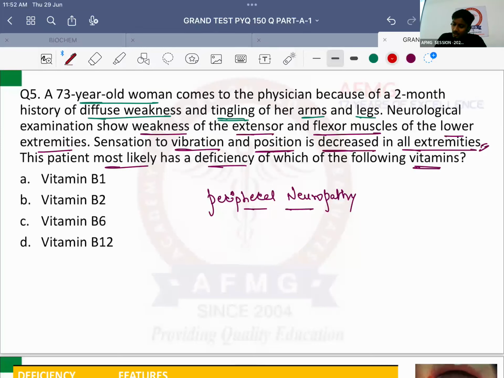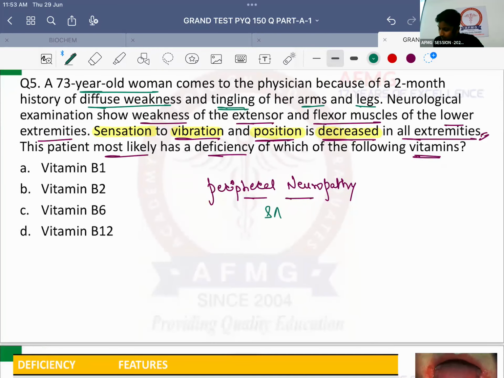Up to this point it is fine. But now they are saying that the sensation to vibration and position is also decreased. Now, vibration sense and position sense are carried by the dorsal column of your spinal cord, right? The fasciculus cuneatus and fasciculus gracilis, right? That means here are only the peripheral nerves affected or is the spinal cord also affected? The spinal cord is also affected now. This vitamin deficiency is causing severe neurological symptoms in the patient, and therefore it is causing nothing else but subacute combined degeneration of the spinal cord.